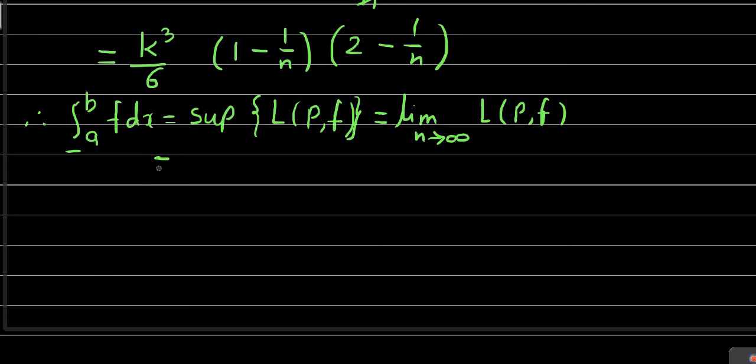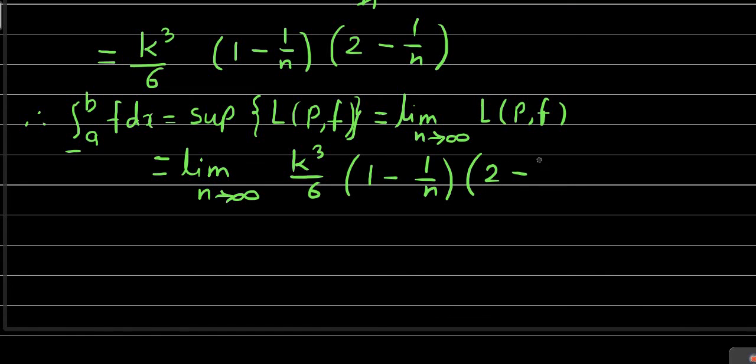So this is equal to the limit as n tends to infinity of k cube by 6 into 1 minus 1 by n into 2 minus 1 by n, where this is the lower sum.